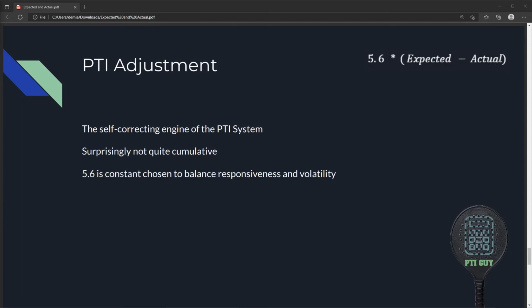The PTI adjustments are surprisingly not quite cumulative. This is because the adjustment depends on the expected result. As such, a bad loss in a previous match lowers the expectations and makes achieving a larger adjustment more likely. Similarly, a lucky win in a previous match raises the expectations and makes achieving a larger result less likely.